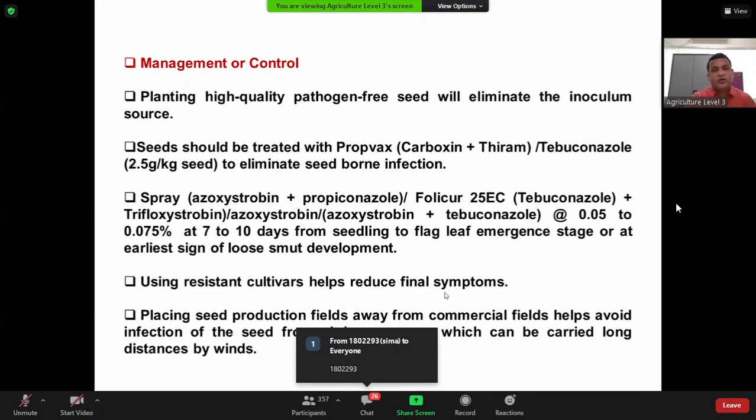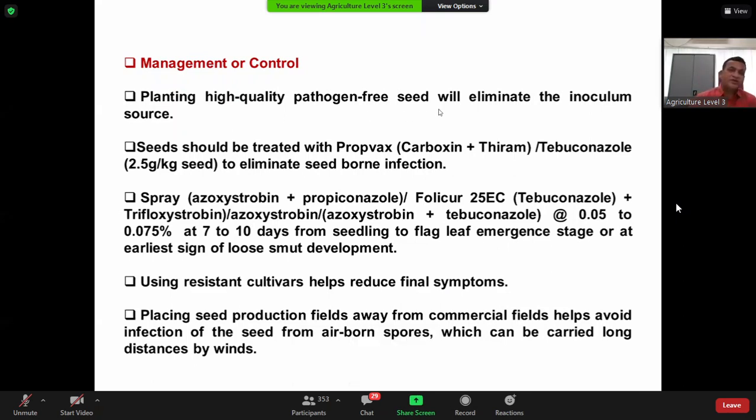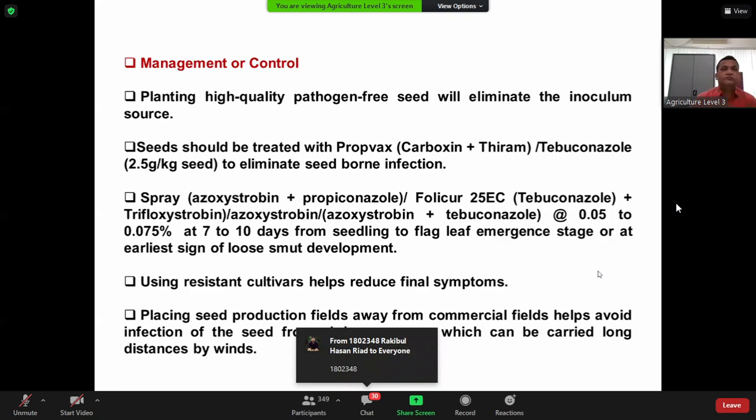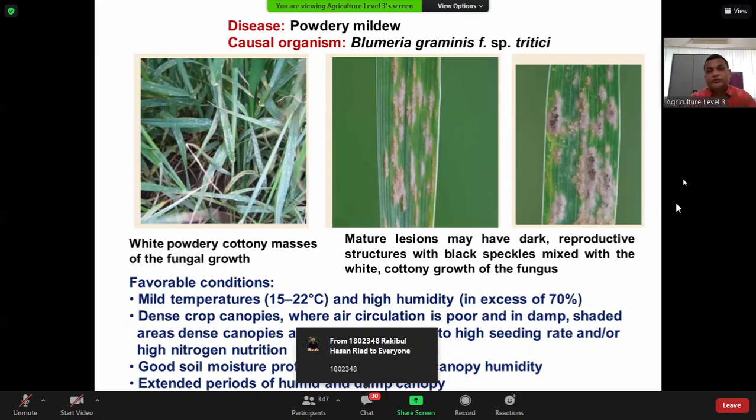Even if you consider wheat blast, you cannot produce seed in Meherpur, Kushtia, Jhenaidah, Jashore and some other places, because there is infection or epidemic development of the wheat blast pathogen. So these are the best places. These are the things: healthy seeds, seed treatment, spray schedule, resistant variety, and places with no infection at all. Here you can see powdery mildew of wheat, the next disease.